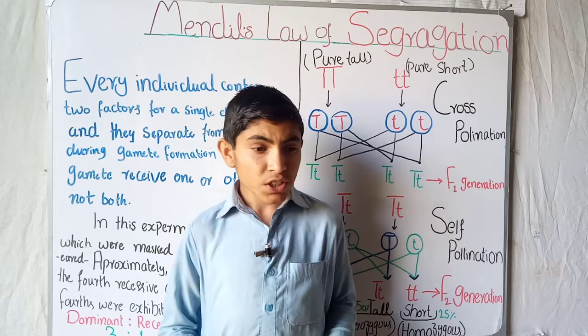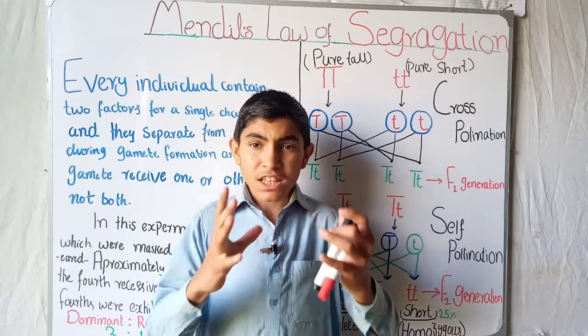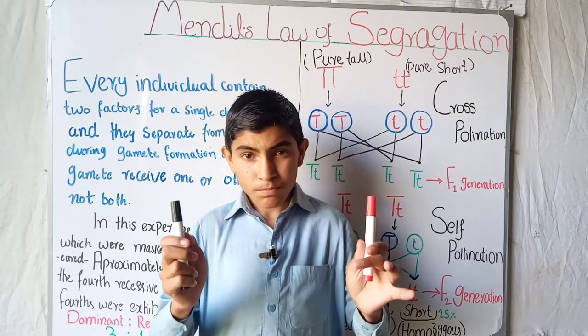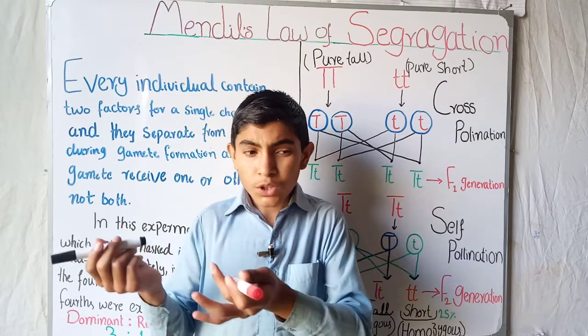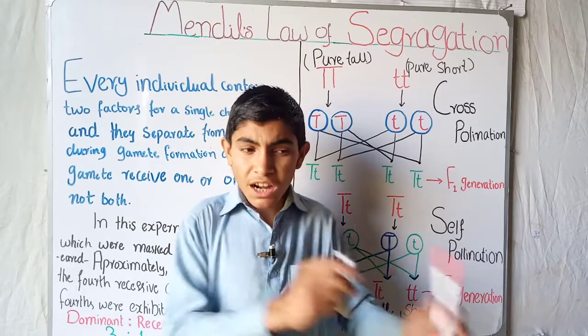The word segregation means separating. So in this law, some separating of genes occurs. At that time there was no theory of genes, so Mendel said that it is a law.